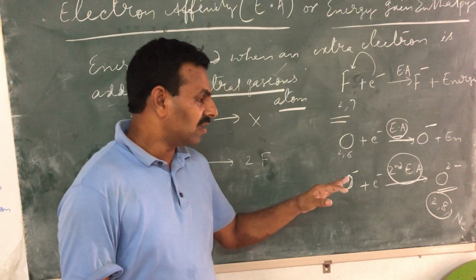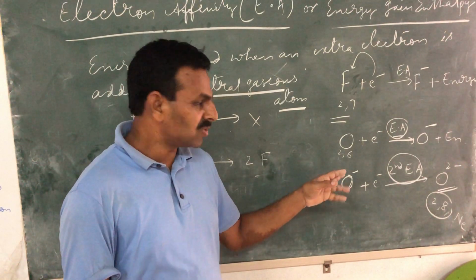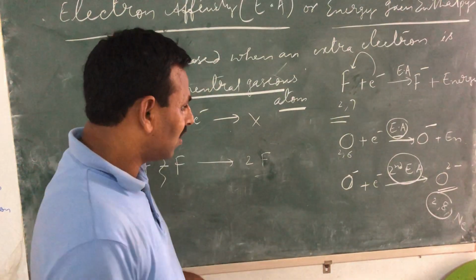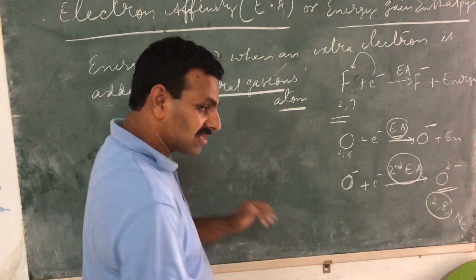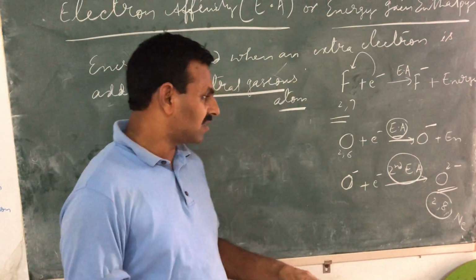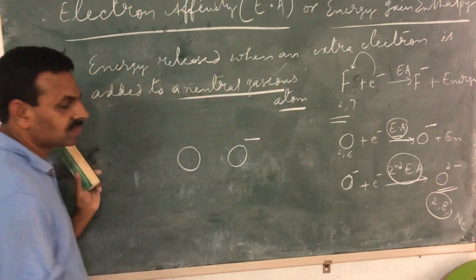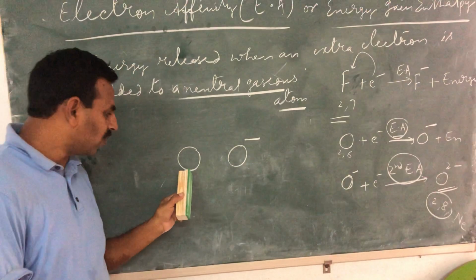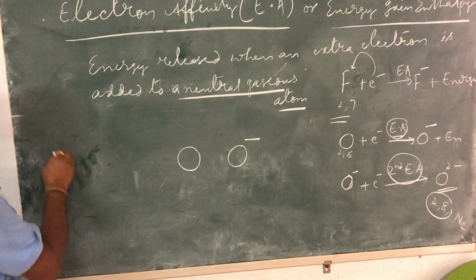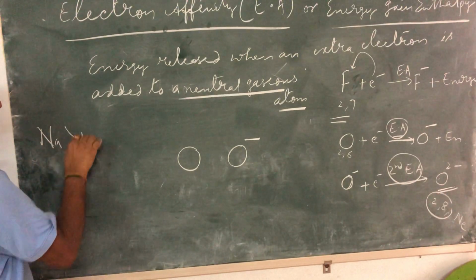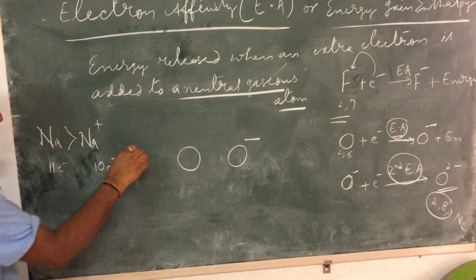Children, I explained ionic radius with examples because of this reason only. Now, just like the previous case which we discussed about Na plus, Mg plus, etc., here also we need to understand which is bigger out of these two. Is the size of O bigger or O minus bigger? In case of cations we have seen Na is bigger than Na plus: 11 electrons, 10 electrons.